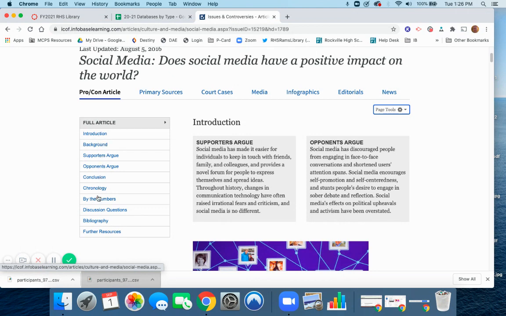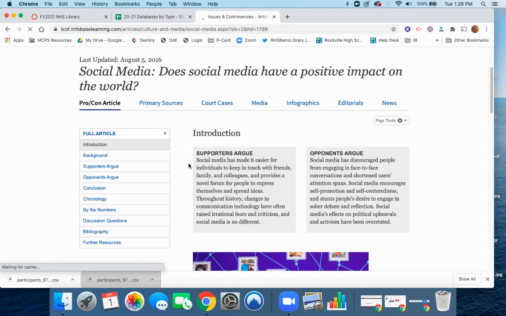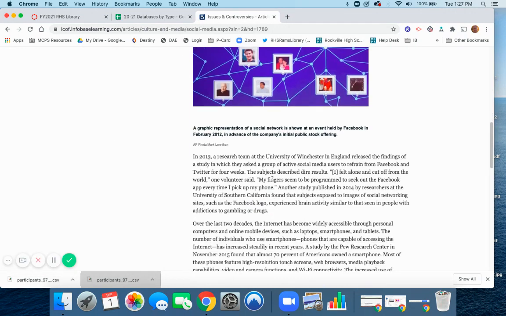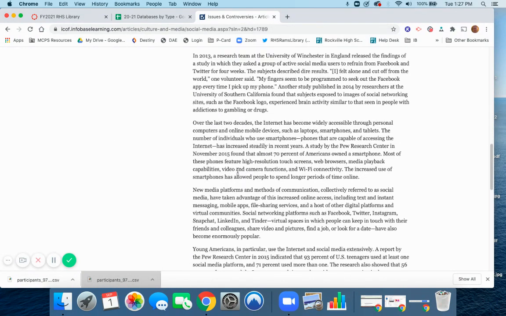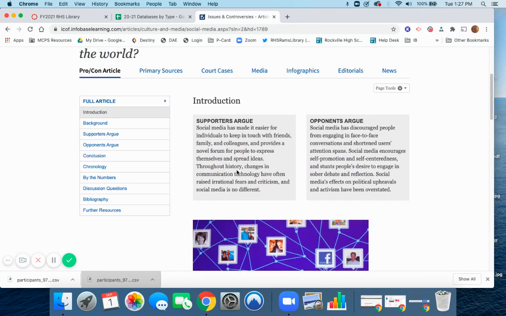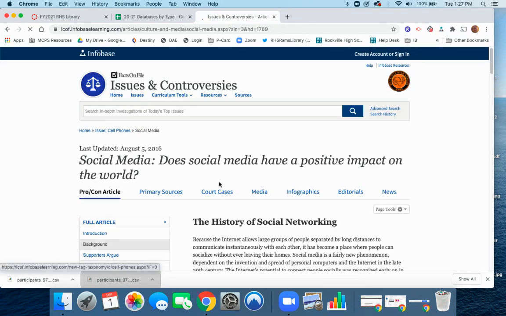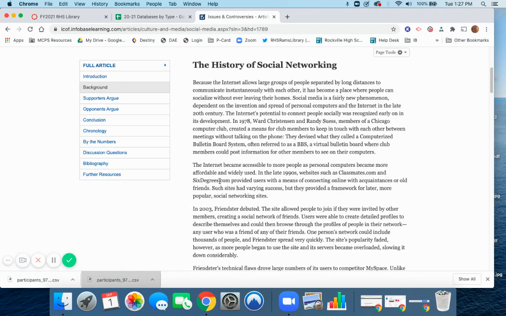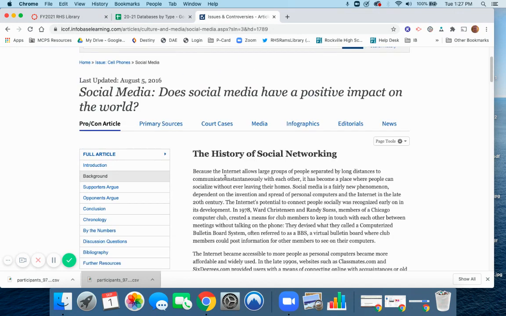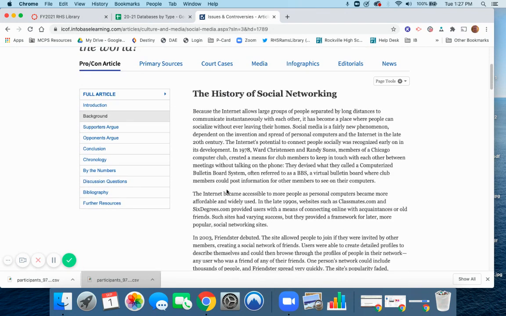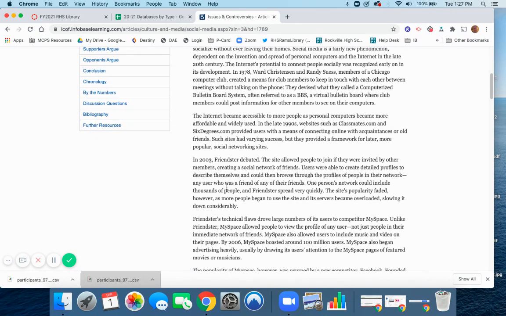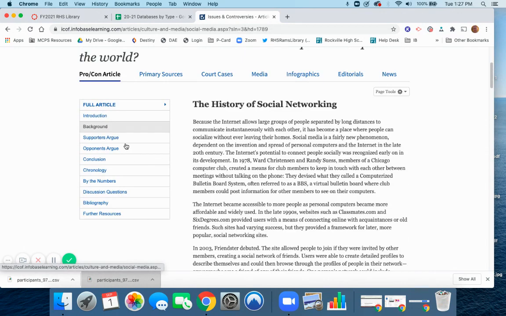Here are the different parts of this long article. An introduction is what we see here. It gives you both sides of the issue, and then it starts with kind of an overview of the topic. Background is important because it gives you the context for the question. So for this example here, we're looking at social media. It gives you the background or the history of social networks. It helps you understand the topic a bit more deeply.